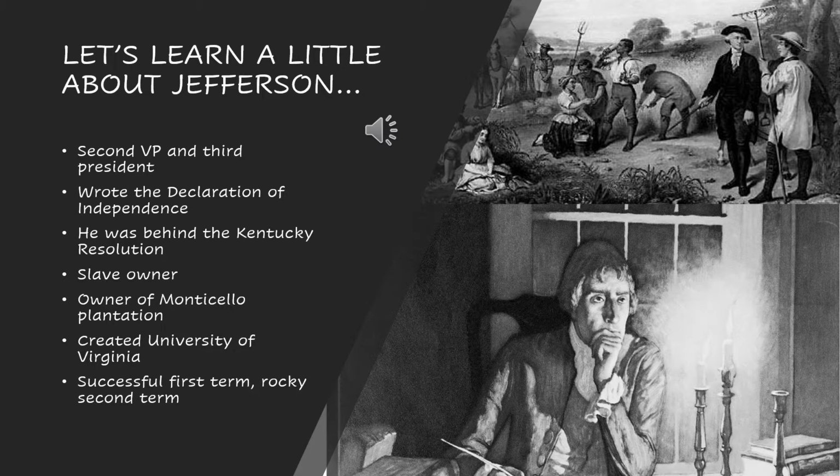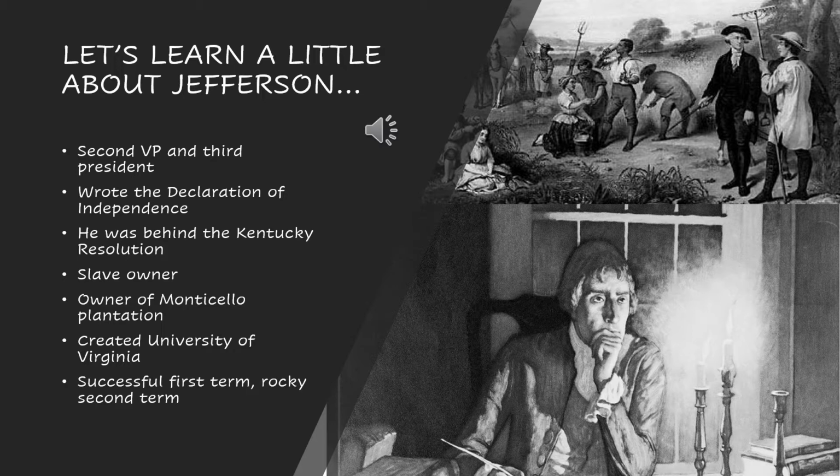He was a Democratic Republican, so he believed in the strict interpretation of the Constitution. He believed that state rights should be above a strong central government. The government shouldn't have as much power as it did during John Adams' presidency, and he was adamant about that. He really wanted to see an agricultural society filled with farmers, an independent, free farming country, which is really what he wanted to see come out of his presidency.